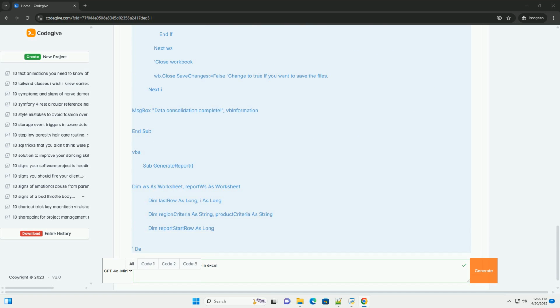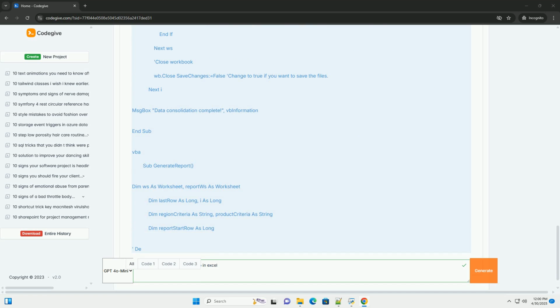Data structure. The code examples assume certain data structures. Adapt the code to match the actual layout of your boss's spreadsheets. Commenting. I'll add comments to the code to explain what each part does. Encourage your boss to read and understand the comments. Alternatives. Sometimes, a native Excel function or feature is a better solution than VBA. I'll mention these where applicable.